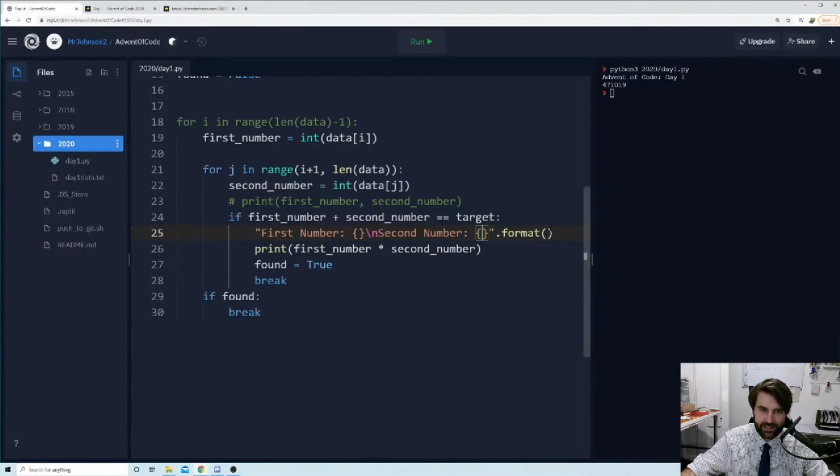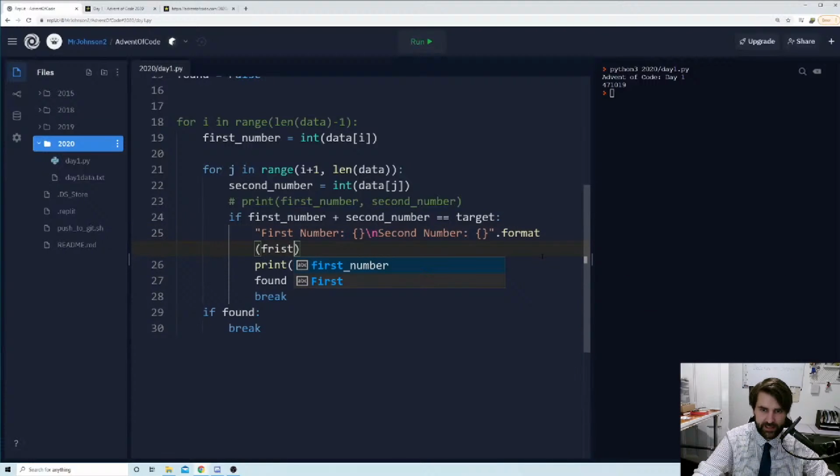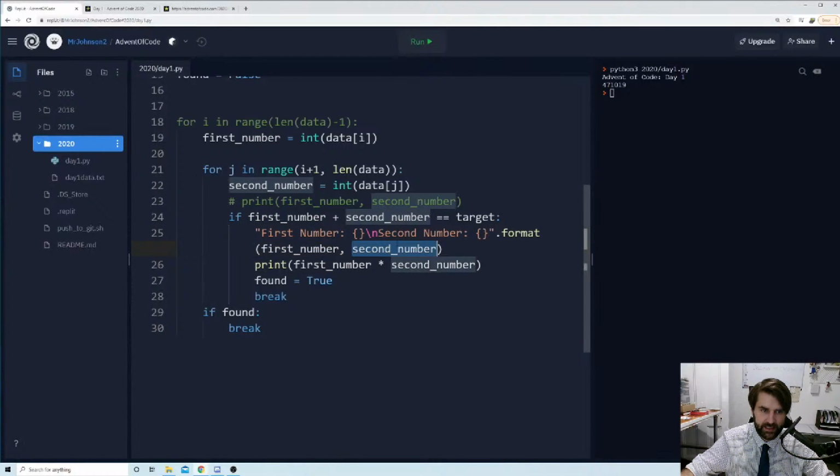The dot format thing is super handy, because otherwise I'd have to have loads of pluses and concatenating everything. It's an absolute nightmare. It's good to learn because string concatenation is a useful thing, but format saves you so much time once you're okay with string concatenation. So first number, second number, we're formatting it. What we're putting in? Well, we're putting in first number and we're putting in second number. So first number will go into these curly brackets here because it is the first thing I've put in the brackets here. And then this is the second thing, so it'll go in the second set of curly brackets. And now all I'm going to do is print out this whole line. So print open brackets, close brackets at the end there, and this will format this nicely.